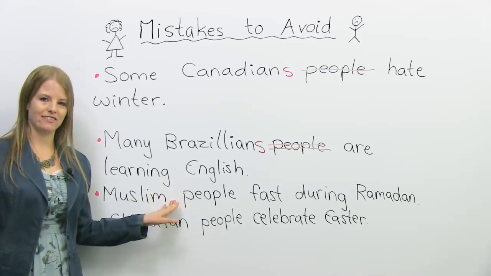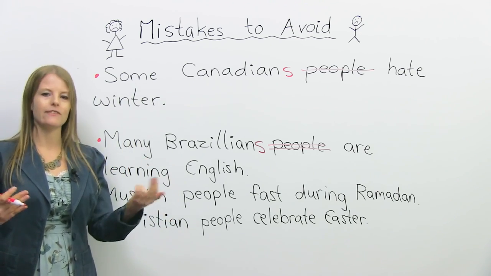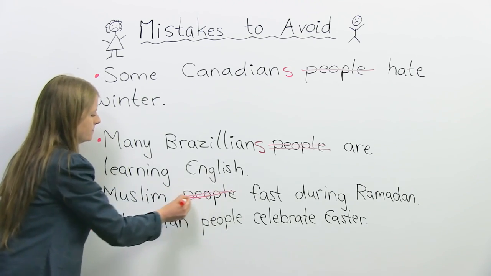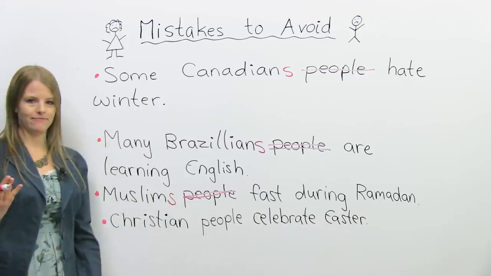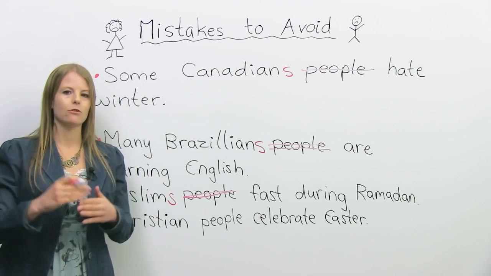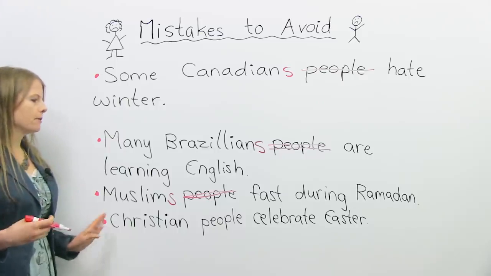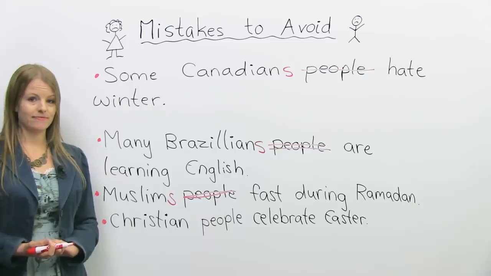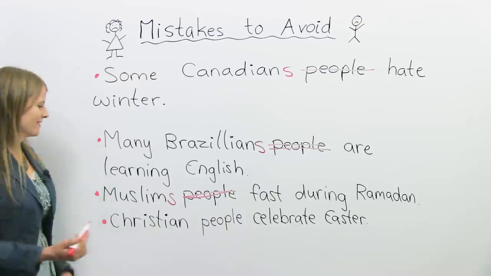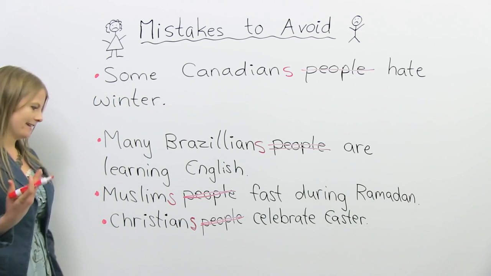When we talk about religion and we're talking about Muslims, Christians, Jews, Hindus, you don't need the word people. We could just change this to Muslims. So Muslim here means all Muslims, it's like Muslim people, but we don't need the word people. Here's another example. Christian people celebrate Easter. Christian people celebrate Easter. How can we fix this sentence? We can get rid of the word people and just add an S.